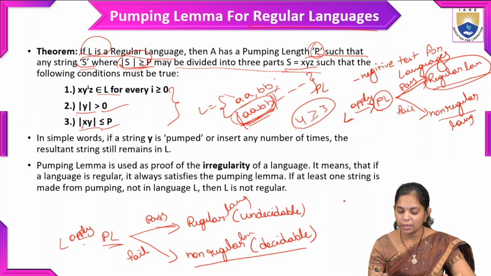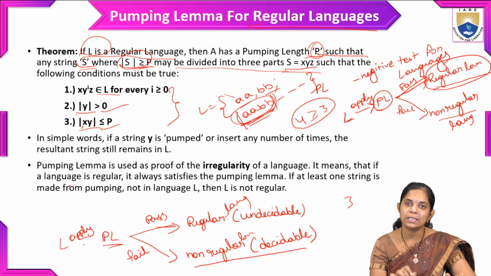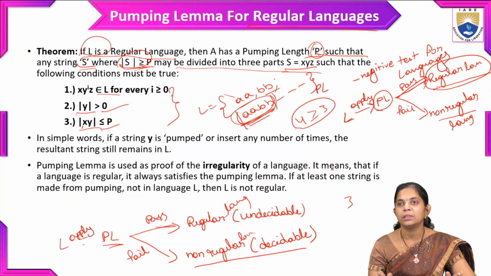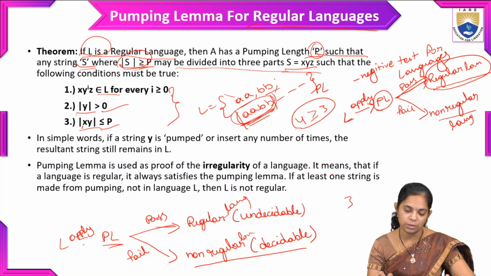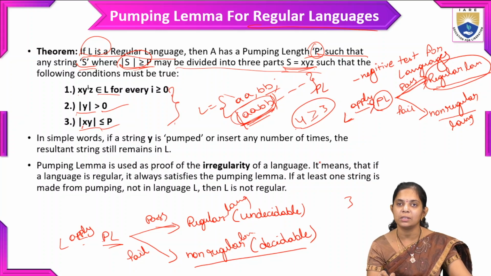So what we have taken here is 3 as the pumping length p, and if you combine these two, whether it is equal to or less than p. And these 3 conditions we need to follow for the pumping lemma concept. While dividing the string into 3 parts, we must follow these 3 conditions.